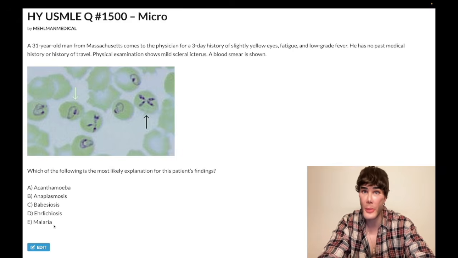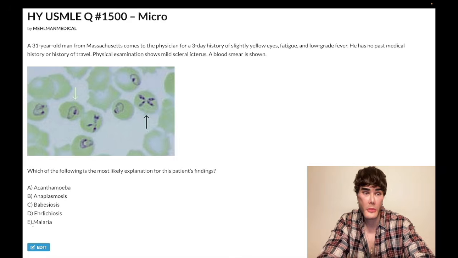Vivax and ovale cause hypnozoites. They go latent in the liver. It's called the exoerythrocytic stage of malaria, and you need primaquine to kill the hypnozoites within the liver for Vivax and ovale. And mefloquine, if they tell you someone took chloroquine prophylaxis and they got malaria anyway, the answer is not non-adherence to the medication. The answer is simply resistance to the chloroquine. It's not difficult. Wrong answer.